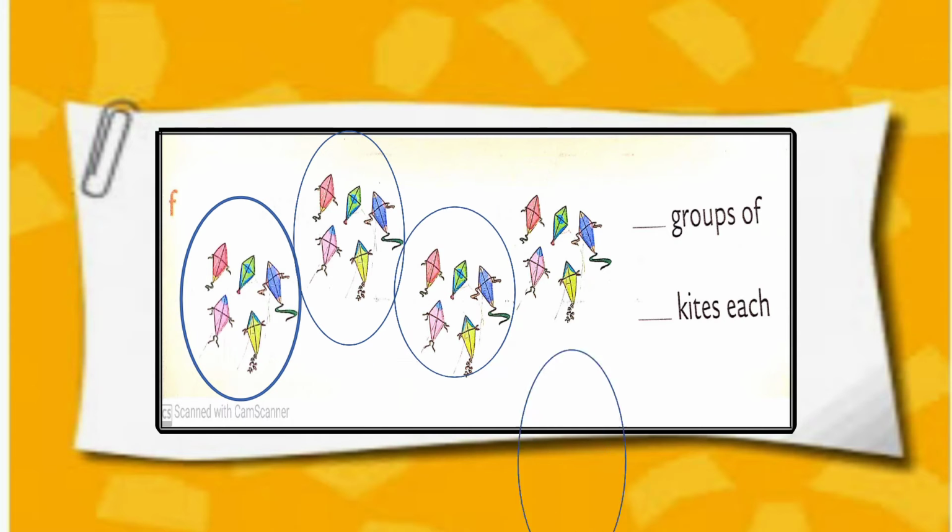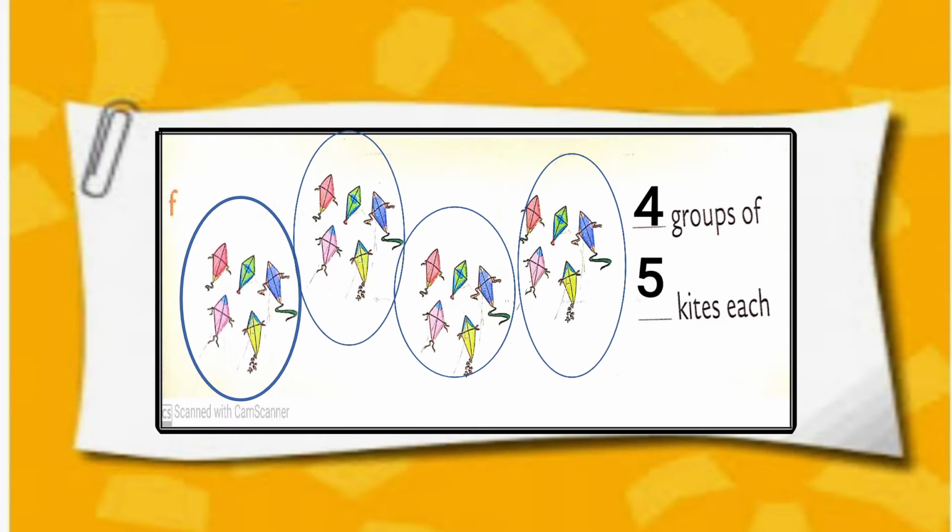In this image or sum, we have 4 groups of kites. And each group has 5 kites in it.